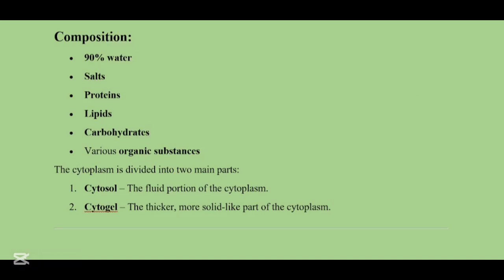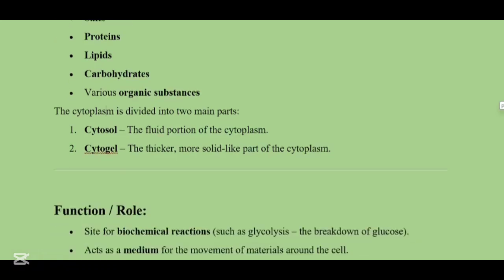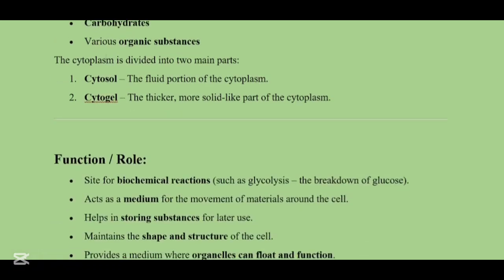Now, in cytoplasm, we have two main parts. The first is the cytosol. It is the fluid portion of the cytoplasm. It includes fluid, and the cytogel. Gel means a thick, more solid-like part of the cytoplasm.